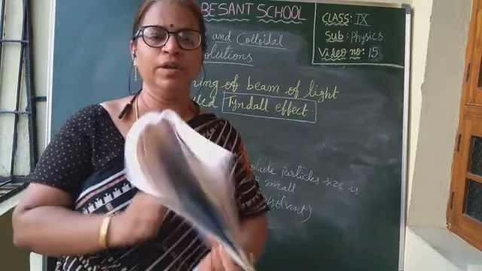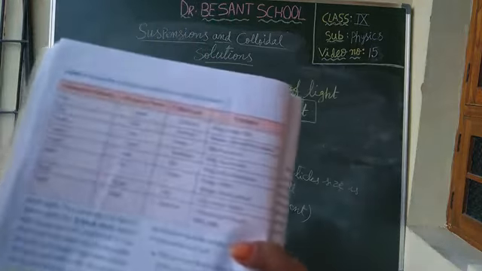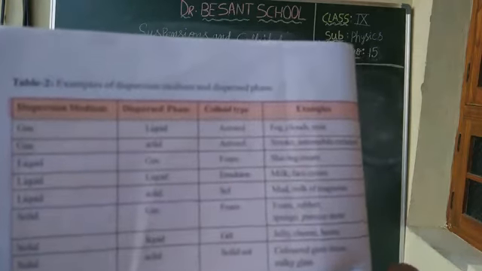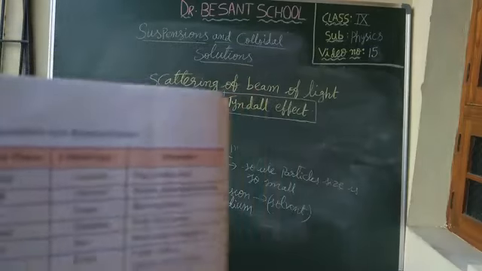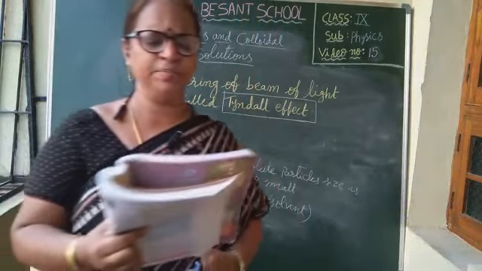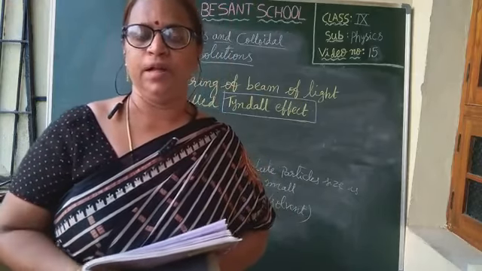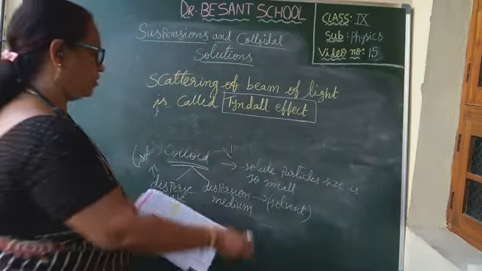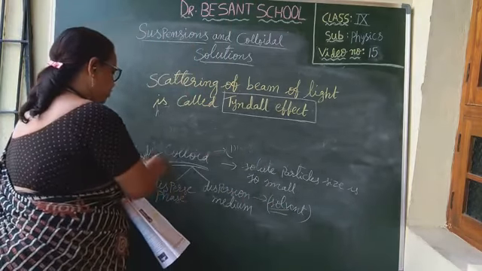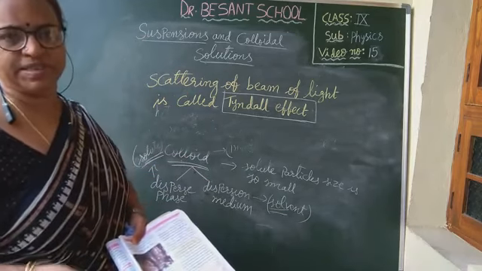Clear, children? Now a table is given in your book. Please see, children. Examples of dispersion medium and dispersed phase. Let us see the table. Dispersion medium is gas, dispersed phase is liquid. What is meant by dispersion medium? I told you, it is nothing but the solvent. Dispersed phase is the solute. In colloids, we use the words dispersed phase and dispersion medium.